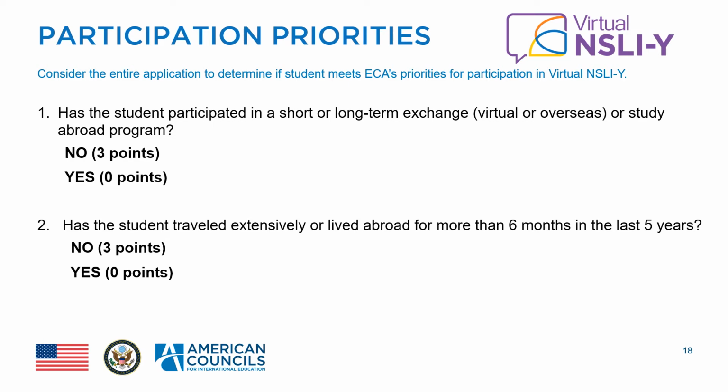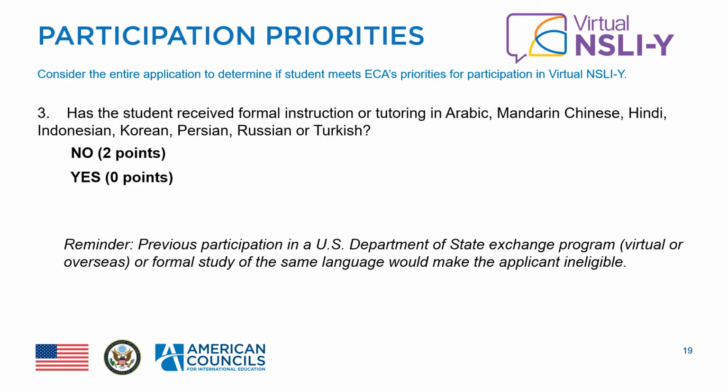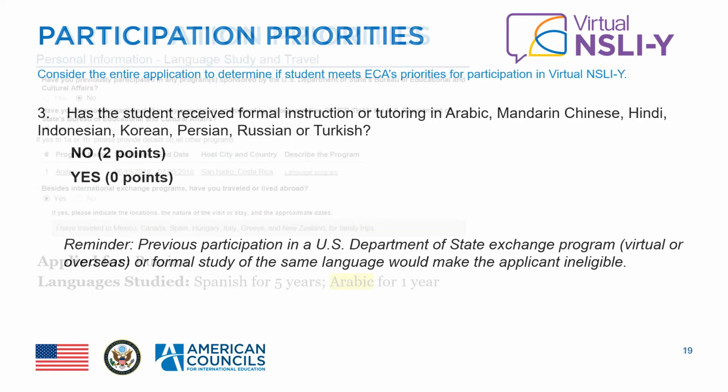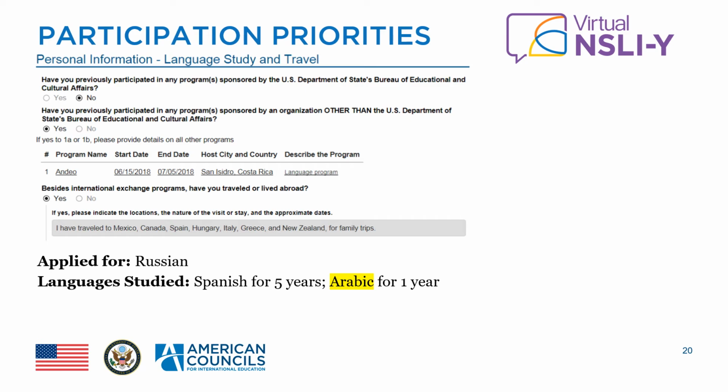Has the student traveled extensively or lived abroad for more than 6 months in the last 5 years? If no, award 3 points. If yes, award 0 points. Has the student received formal instruction or tutoring in Arabic, Mandarin Chinese, Hindi, Indonesian, Korean, Persian, Russian, or Turkish? If no, award 2 points. If yes, award 0 points. Consider this example. Feel free to pause the video to review this student's information.